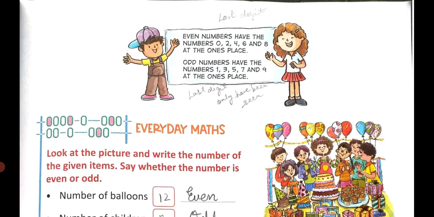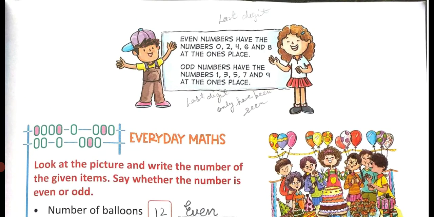So see, here I have done it for you. Even numbers have the numbers 0, 2, 4, 6 and 8 at the ones place. Odd numbers have the numbers 1, 3, 5, 7 and 9 at the ones place. Only the last digit of the numbers has been seen.